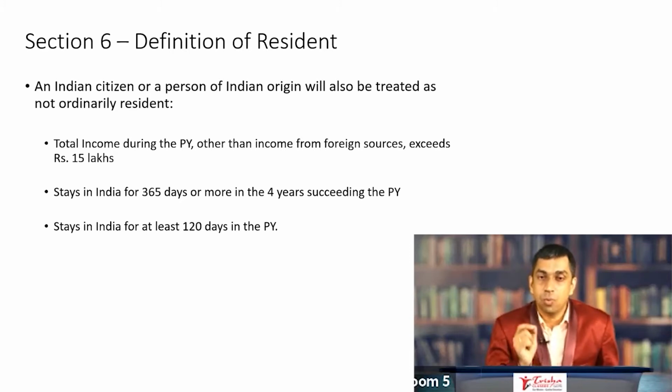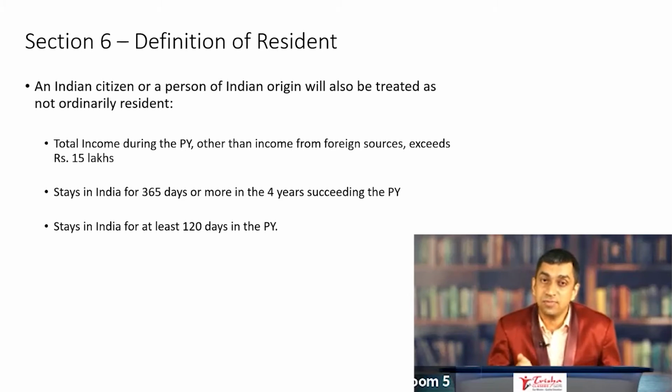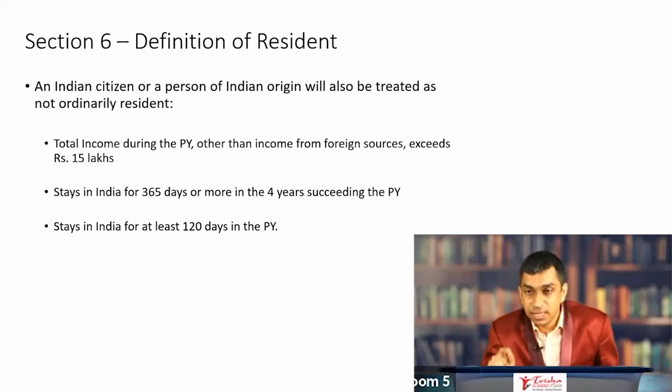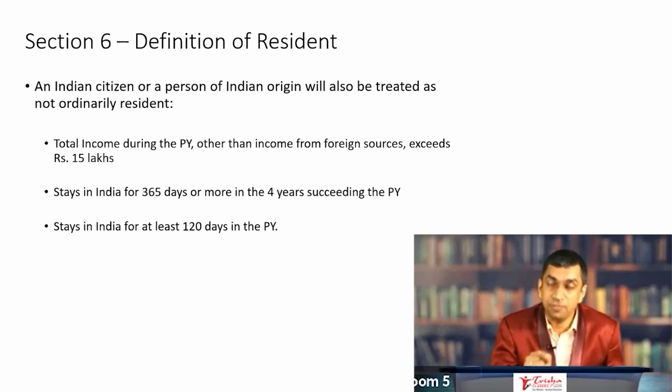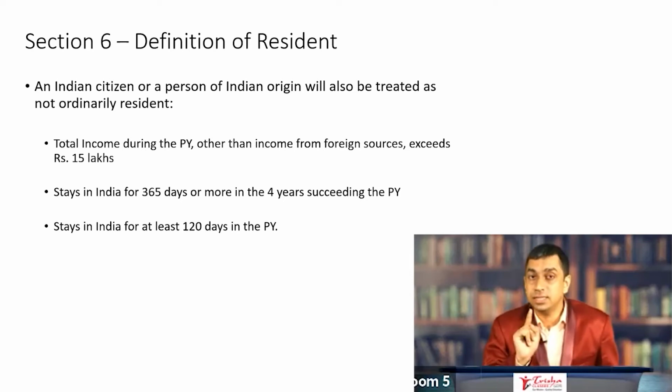I repeat, what do you mean by income from foreign sources? Income which accrues or arises outside India, or income which is not deemed to accrue or arise in India, is income from foreign sources with one exception. If there is an income which accrues or arises outside India, out of a business controlled from India or a profession that is set up in India, then that is not income from foreign sources.